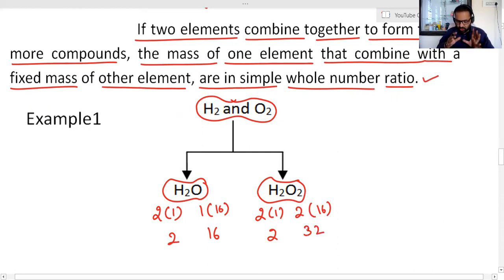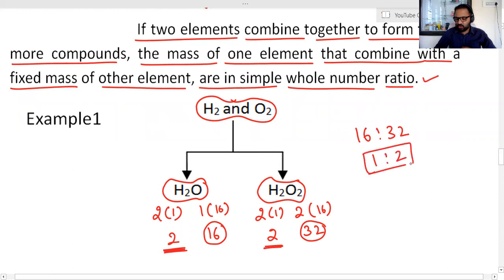According to this statement, the mass of oxygen, 16 and 32, is combining with a fixed mass of the other element, which is hydrogen, 2, which is fixed, and they are in simple whole number ratio. 16 is to 32 gives 16 ones are 16, 16 twos are 32. This is 1 and 2, simple whole numbers, and 1 is to 2 is a simple whole number ratio.